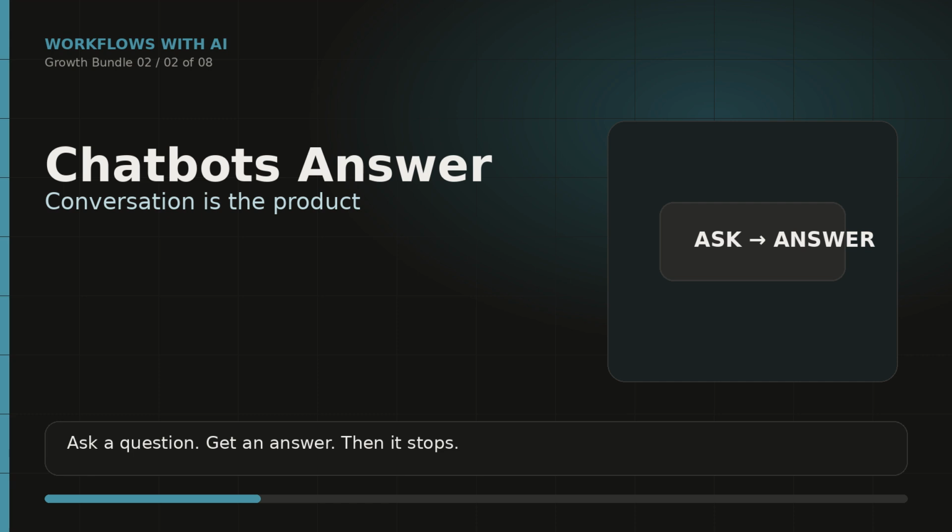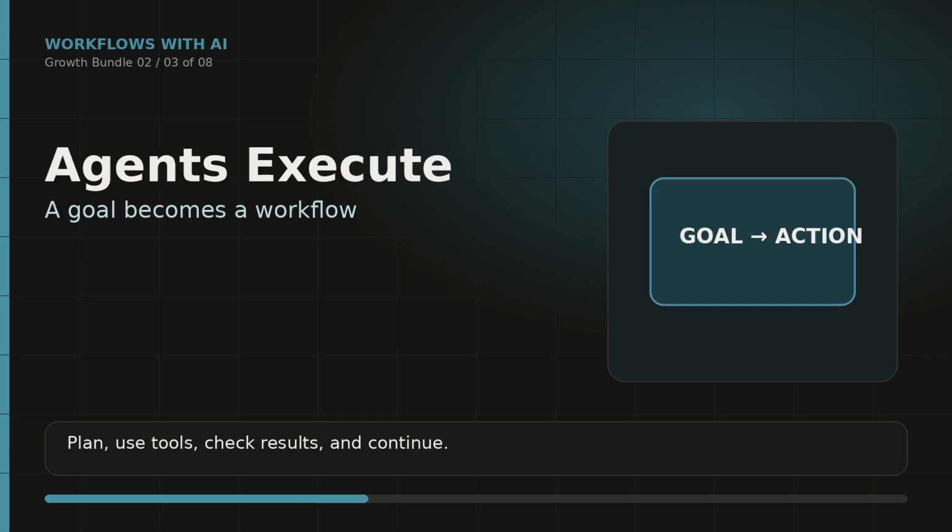An AI agent is built for workflow. It starts with a goal, makes a plan, uses tools or files, checks what happened, and decides the next step. That is why an agent feels less like a search box and more like a junior teammate.